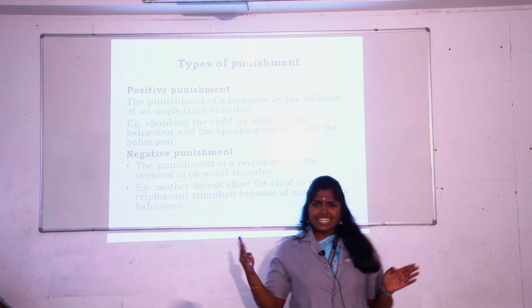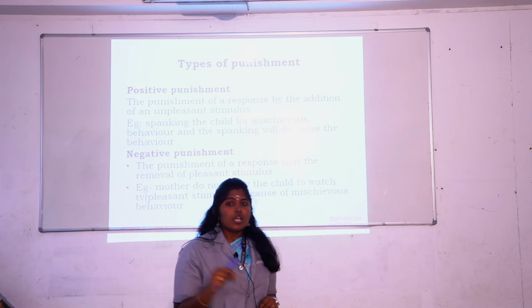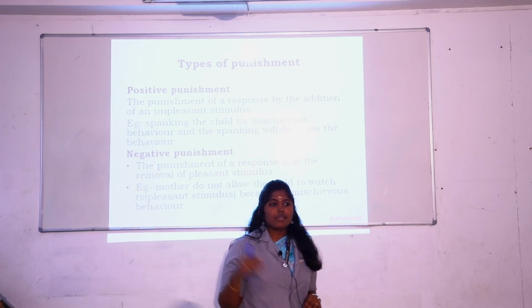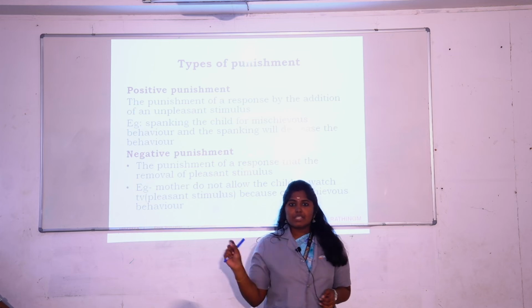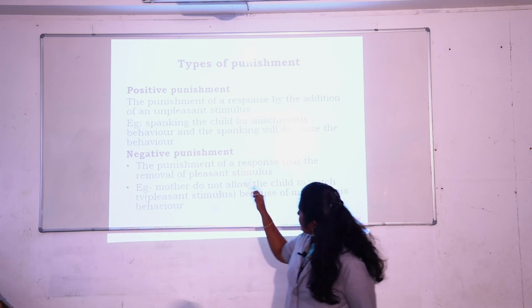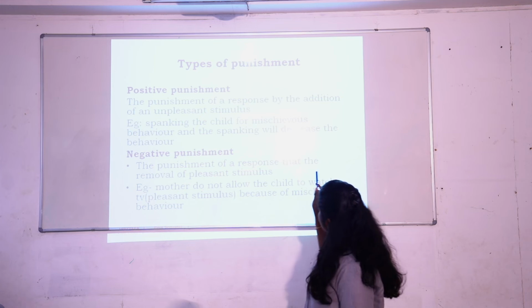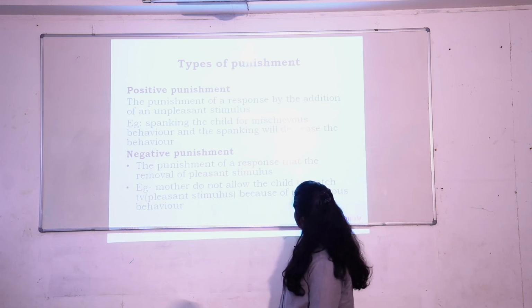So that is positive punishment. Here in my example, the unpleasant stimulus is the sit-ups or the minus 5 marks. Another example is spanking the child for mischievous behavior, and spanking will decrease the behavior.